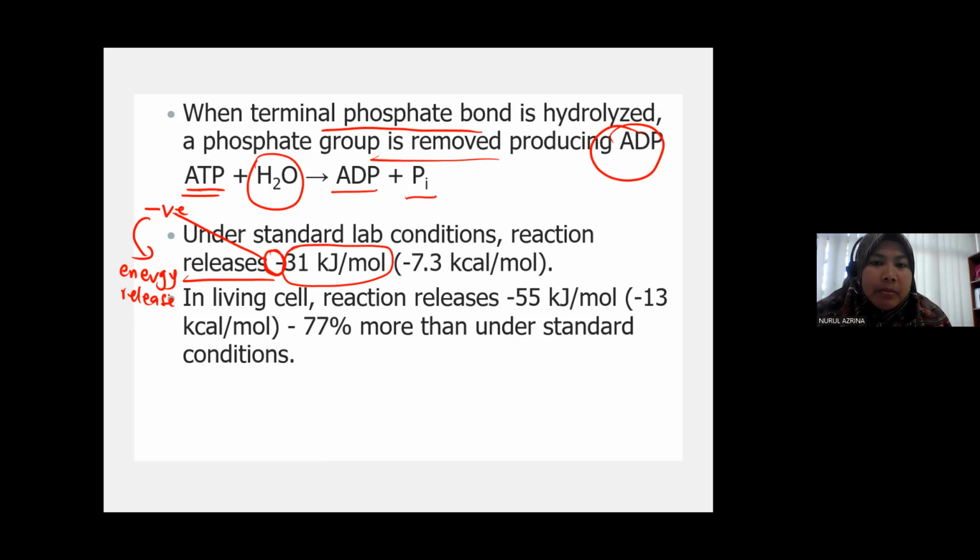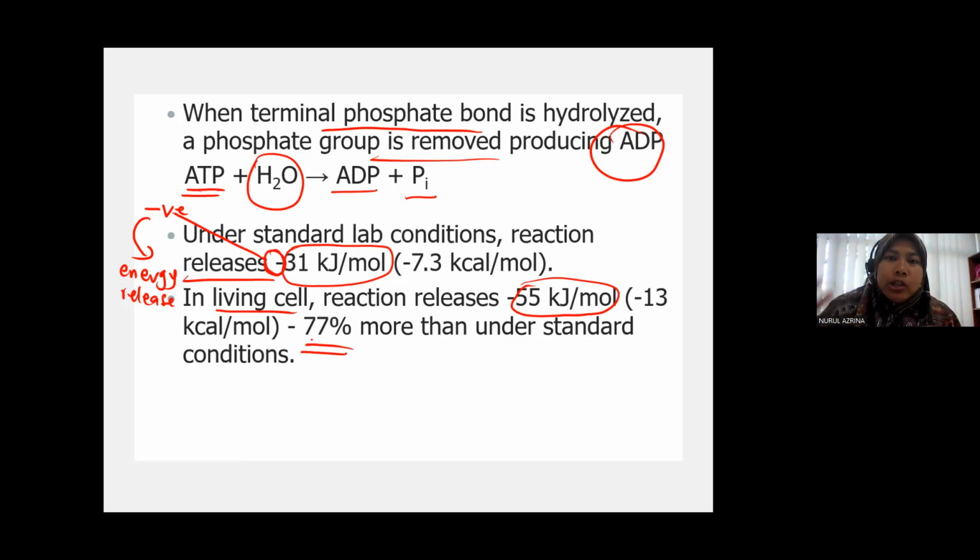Okay, so under lab condition, this reaction, maksudnya reaction untuk hydrolyze ATP into ADP and phosphate, releases 31 kilojoule per mole of energy. But in the cell, dalam sel badan kita sendiri, it will release 55 kilojoule per mole, which is lagi banyak. 77% more than in the lab condition. So maksudnya kalau proses itu berlaku dalam sel kita, it will release more energy compared to when the process is inside the lab. Because inside the lab, we control everything.